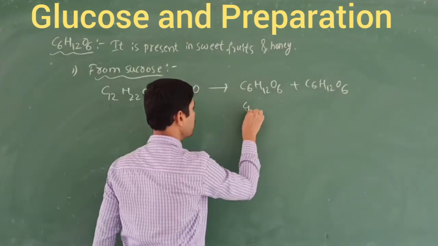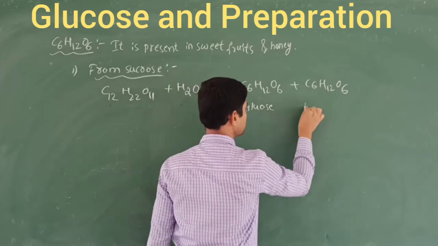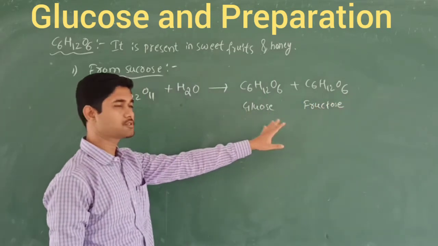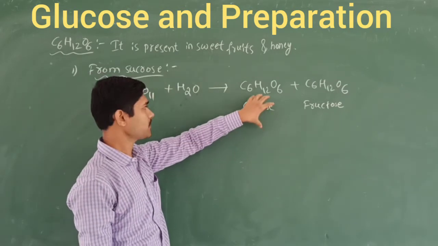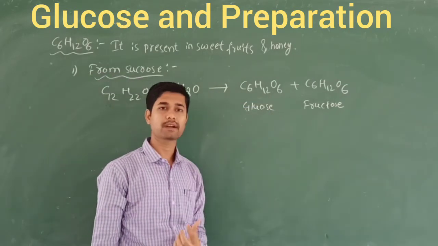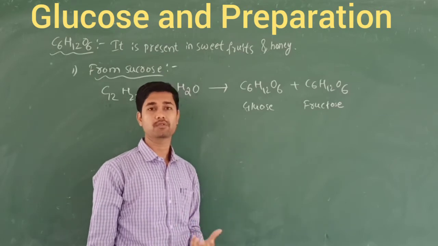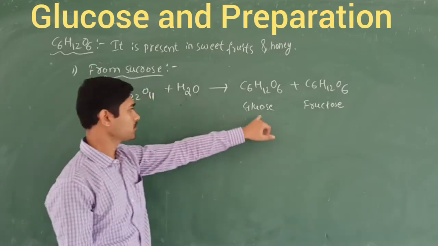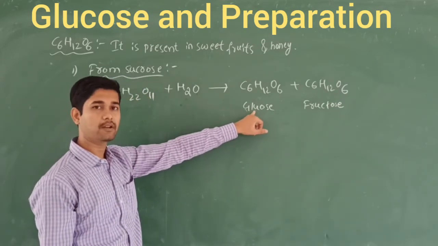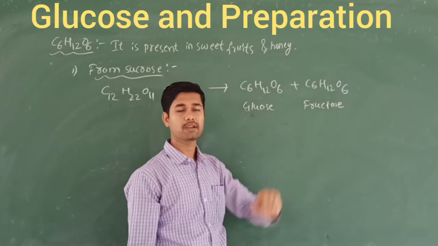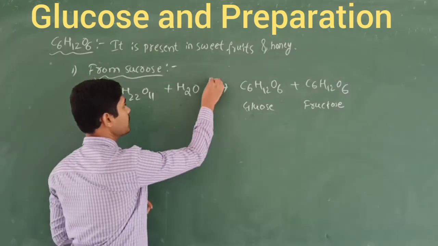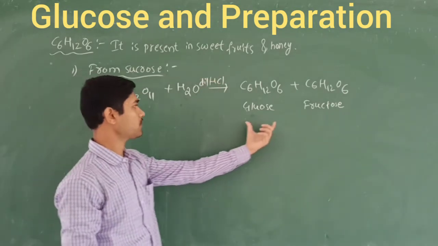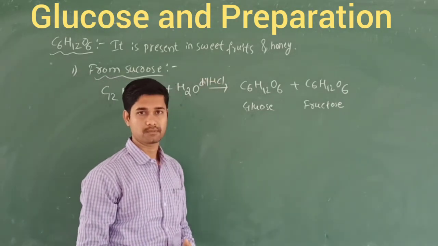So one is called glucose and the other is called fructose. Glucose and fructose have the same chemical formula, but when you write their structures you will notice that they are different. They are the simplest monosaccharide units. Glucose contains an aldehyde group, whereas fructose contains a ketonic functional group. In the presence of dilute HCl or dilute H2SO4, we get these compounds.